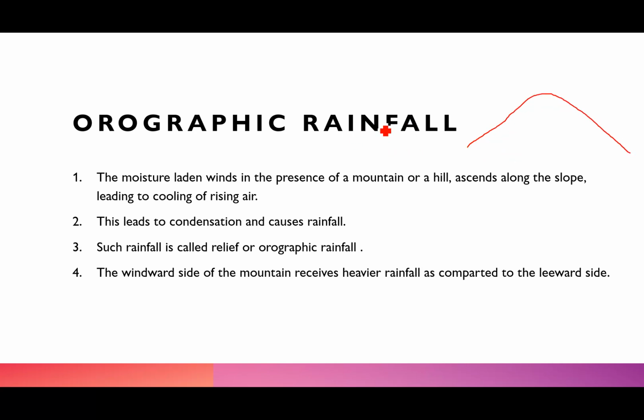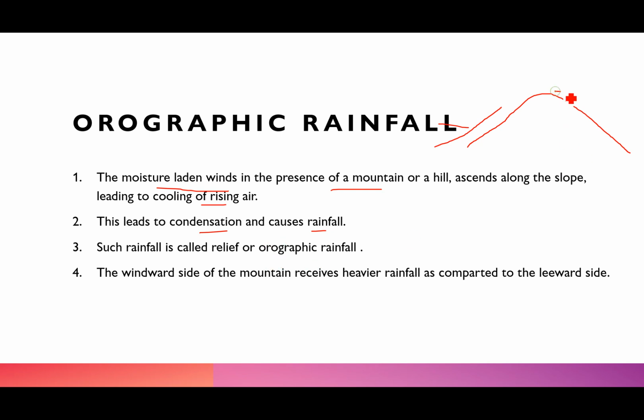Moisture-laden winds, in the presence of a mountain or hill, ascend along the slope and lead to cooling of the rising air. जहाँ पर cooling होगी, it will lead to condensation and eventually rainfall. Such type of rainfall is called the relief or the orographic rainfall.